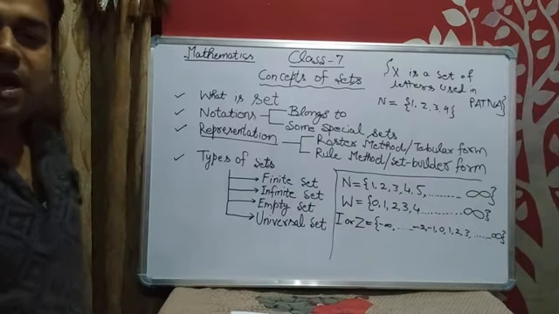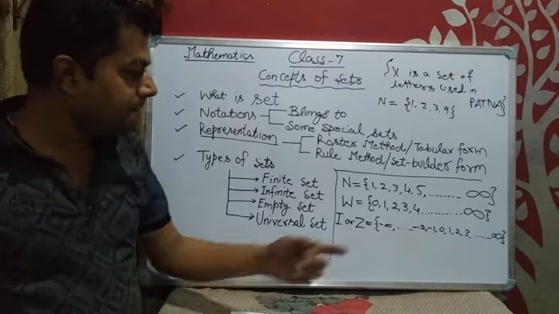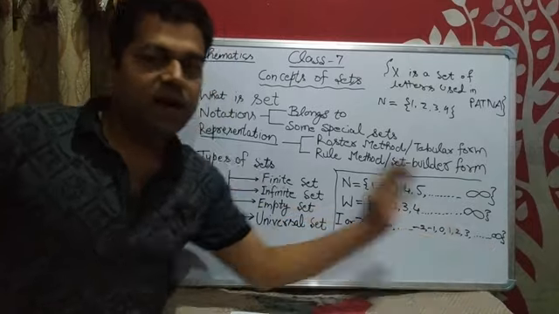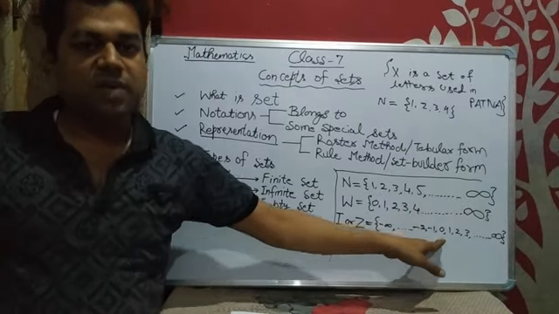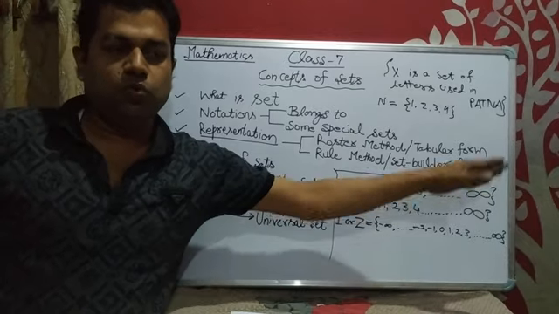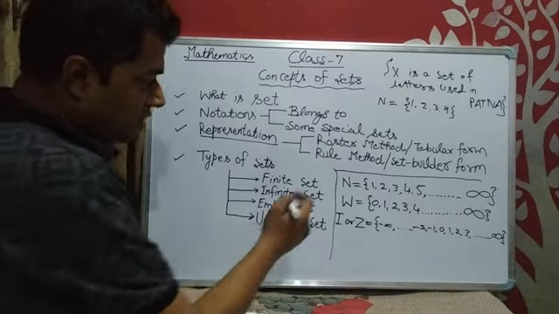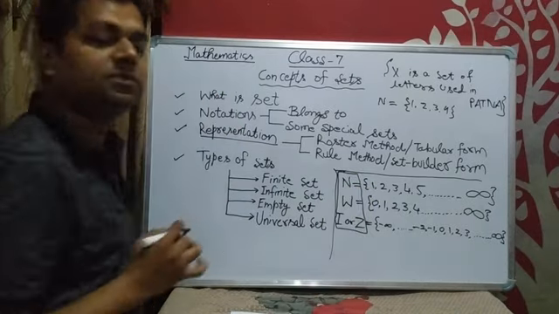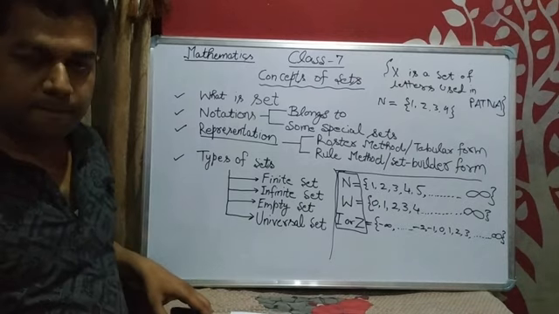The number line you must have drawn in the 6th standard. In the same way, minus infinity on the left side, plus infinity on the right side, and in between -3, -2, -1, 0, 1, 2, 3, 4, 5, 6 up to infinity. So dear students, these are the special sets in the concept of sets that we use.